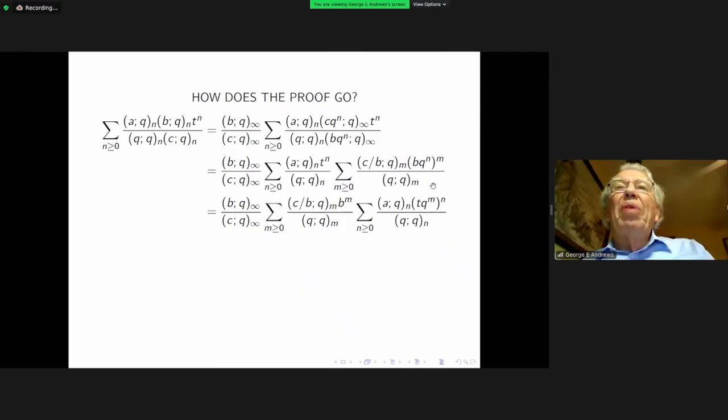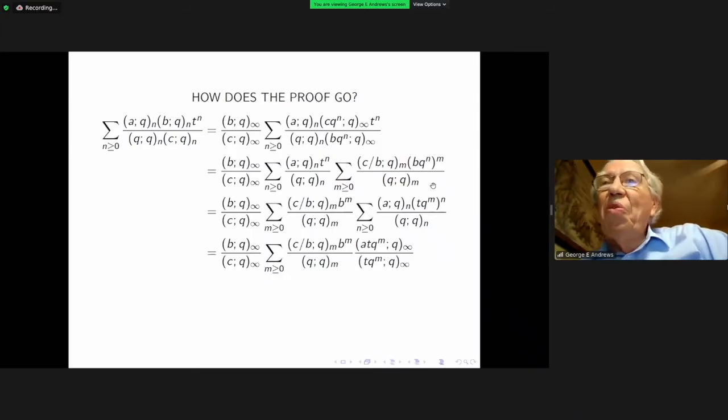So all that's happened in the third line is the exchange of the order of summation. But the exchange of order of summation produces another instance on the interior. The n sum is now another instance of the Q binomial series, so that you can sum it into an infinite product by using the Q binomial series formula.